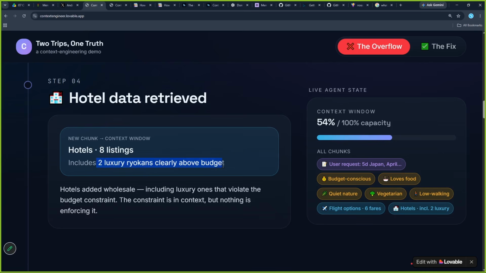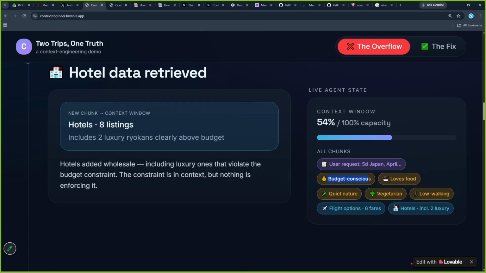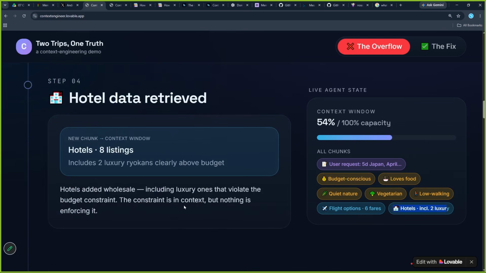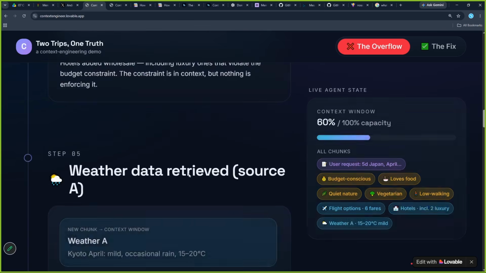Okay, so this information is not required. He wanted low budget. But of course, when we are searching, we get a lot of information. I will search for hotels on Google, I will get from cheap hotels to costly hotels. So extra hotels are added which are not important as well, including luxury ones that violate the budget constraint. So AI is not aware currently that I want it to be budget conscious, and it is just adding up information. So hotel information is also added, which includes 2 luxury hotels. Let us see what happens next.